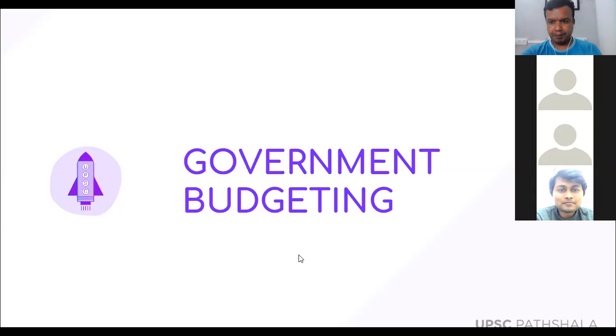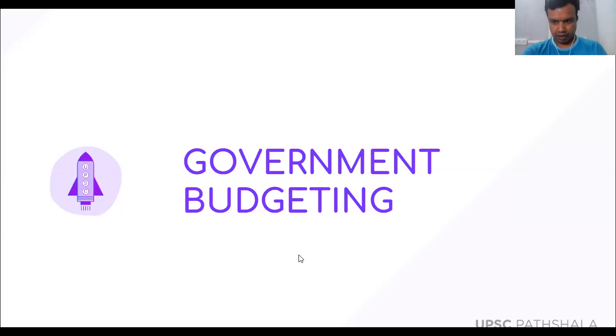In UPSC General Studies Paper 3, there is one more important topic, that is called government budgeting. Once you understand how the government budget is made, then you will also understand this year's government budget. Once you understand the concept of government budgeting, the different elements and the different objectives of the government budget, you will understand the government budget of the previous year.